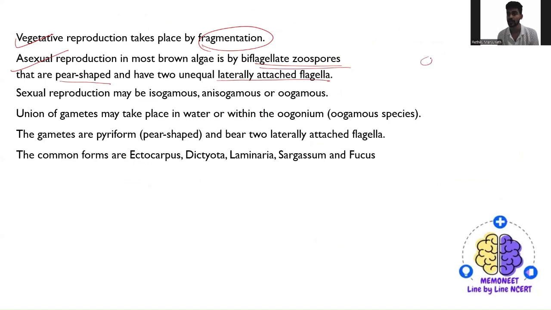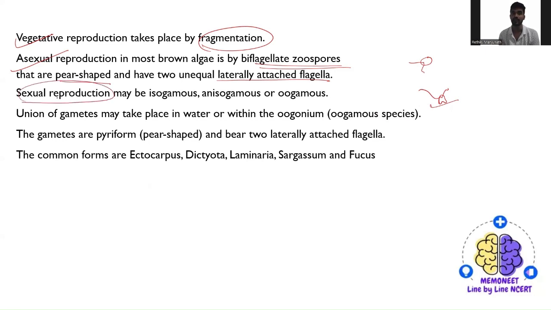So when zoospores are there, obviously they will have flagella, right? But here they will be somewhat pear-shaped, with unequal-sized flagella. So this is about the asexual mode.